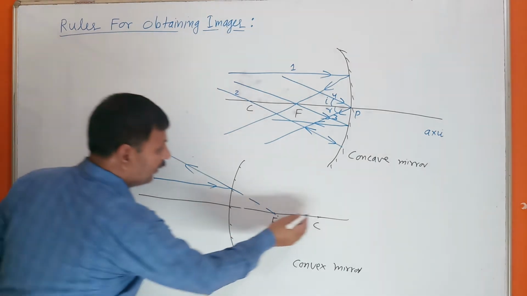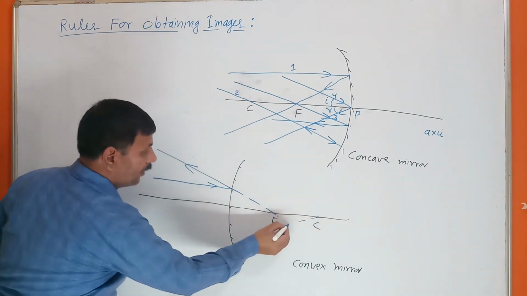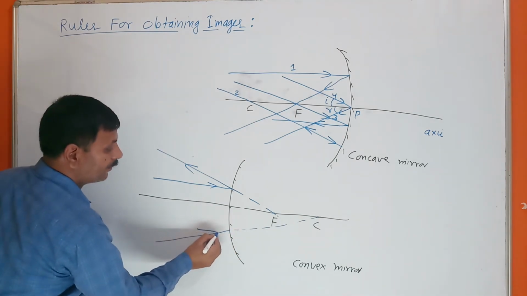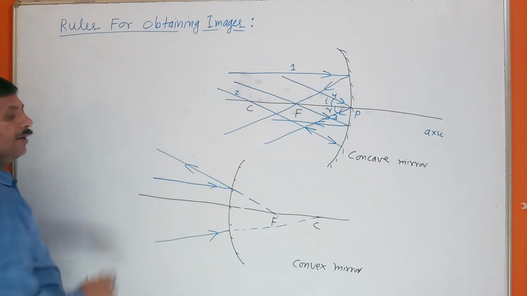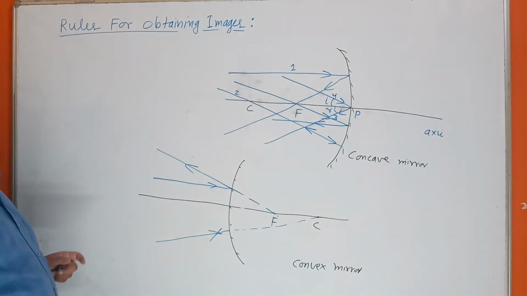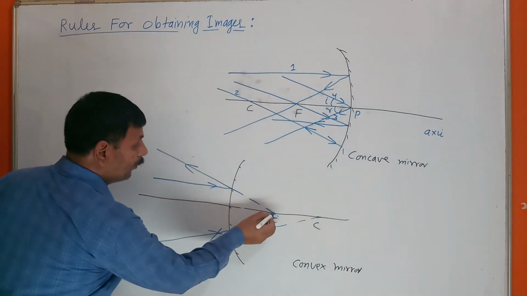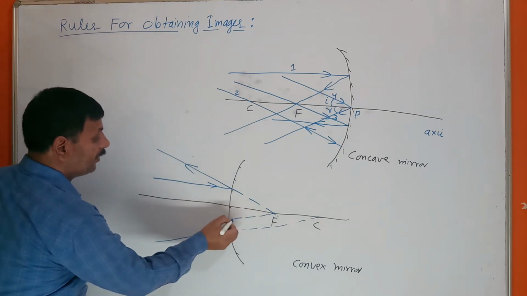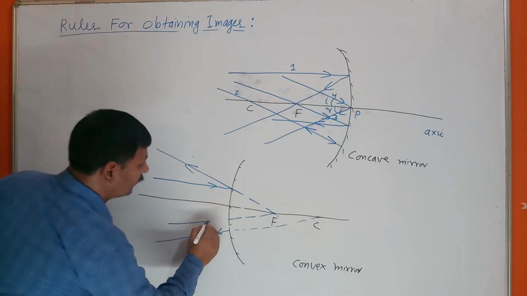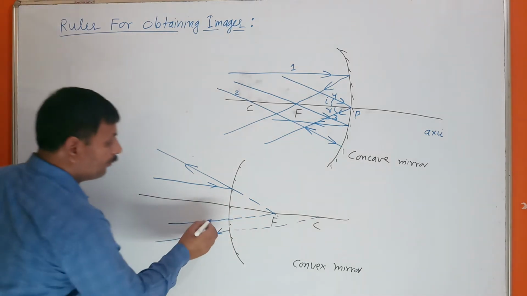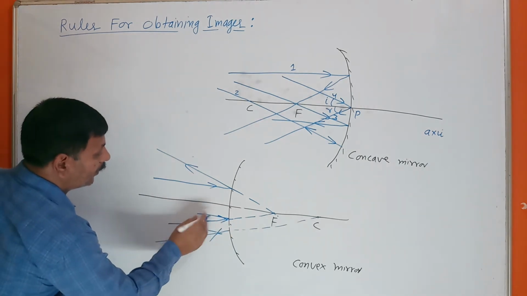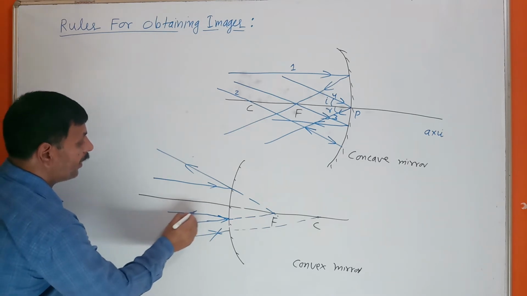Second one, if a ray is such that the appearance is that it will pass through the center of curvature, it will reflect back along the same path. Next, what I have told you, if a ray is such that the appearance is that it will pass through the focus, then after reflection what happened? It becomes parallel to the principal axis.